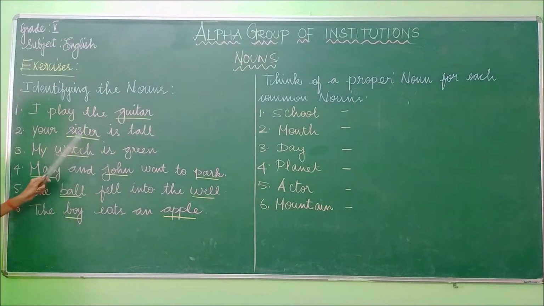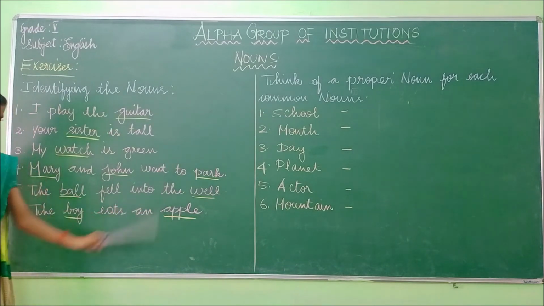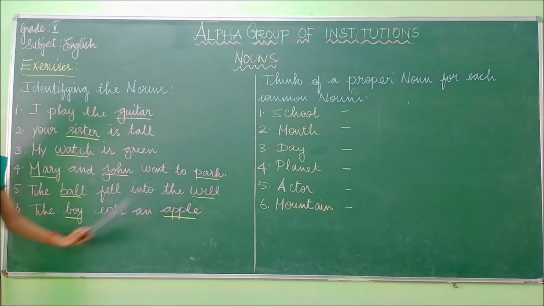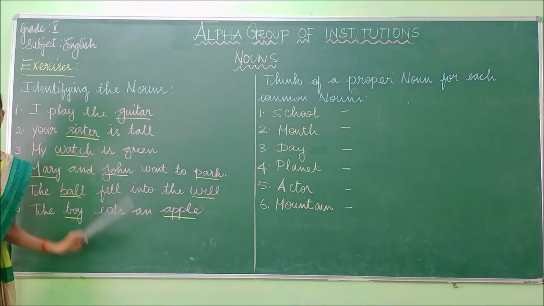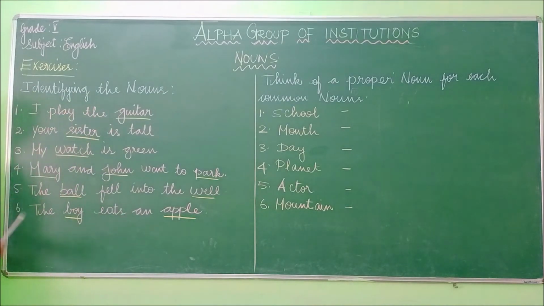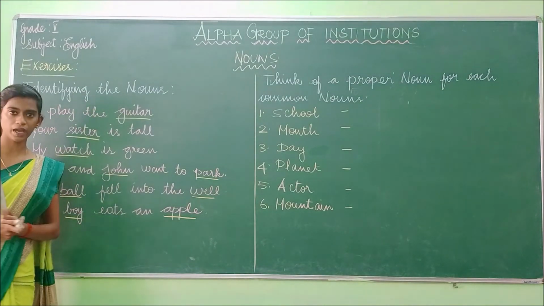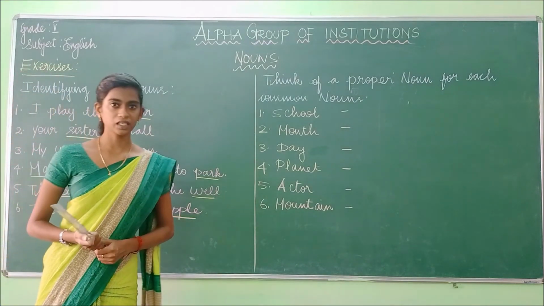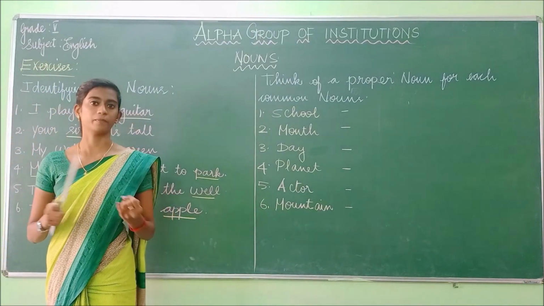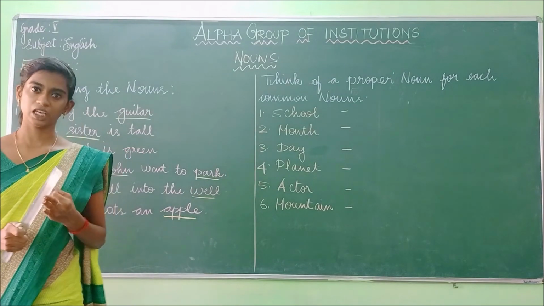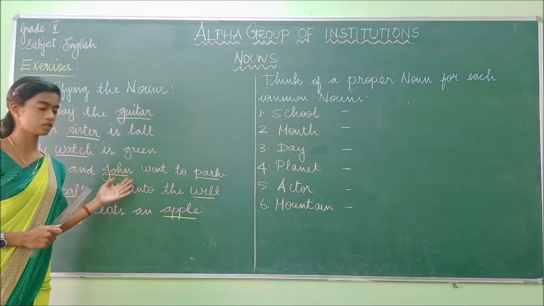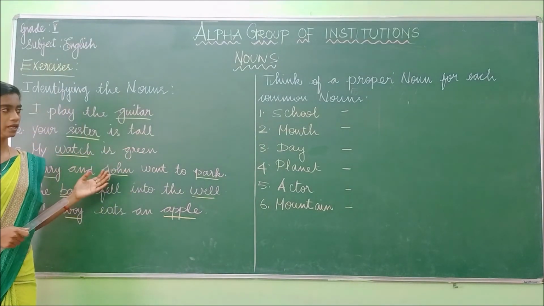So guitar, sister, watch, Mary, John, park, ball, well, boy, apple: these are all the nouns in these sentences. So how do we identify the noun? We identify the noun as the naming word of a person, place, thing or an animal. Have you understood this, children, of how to do it?